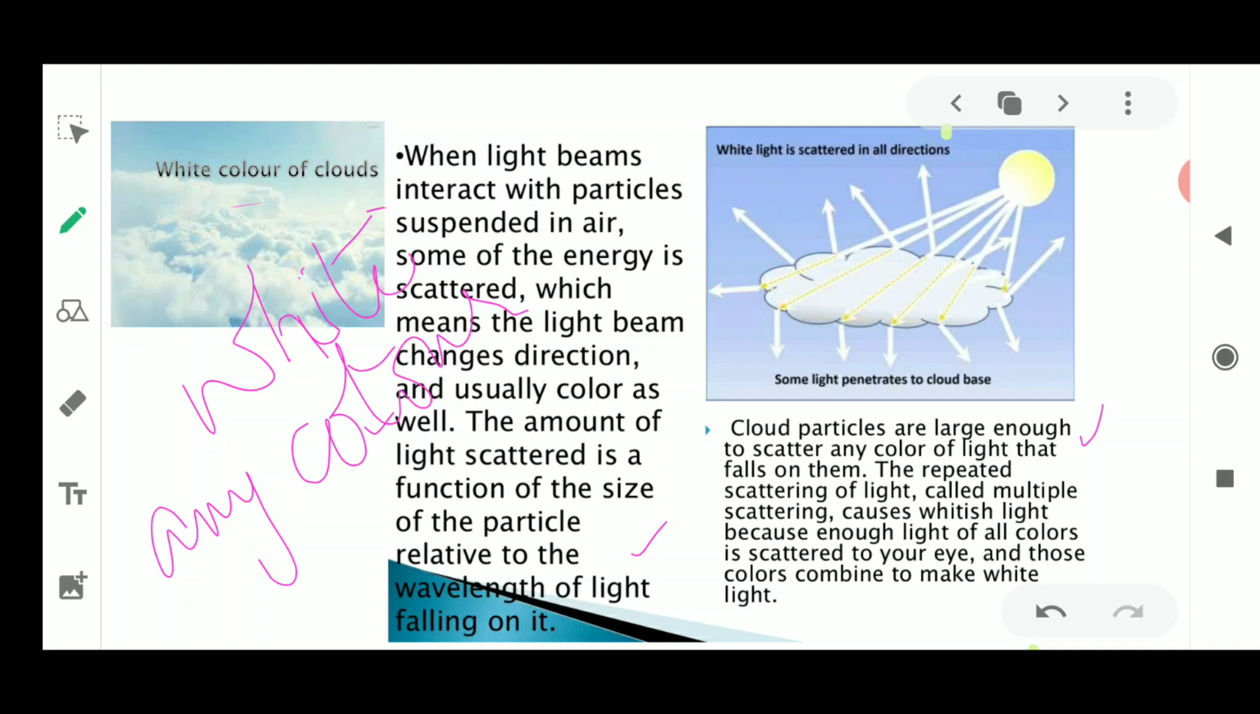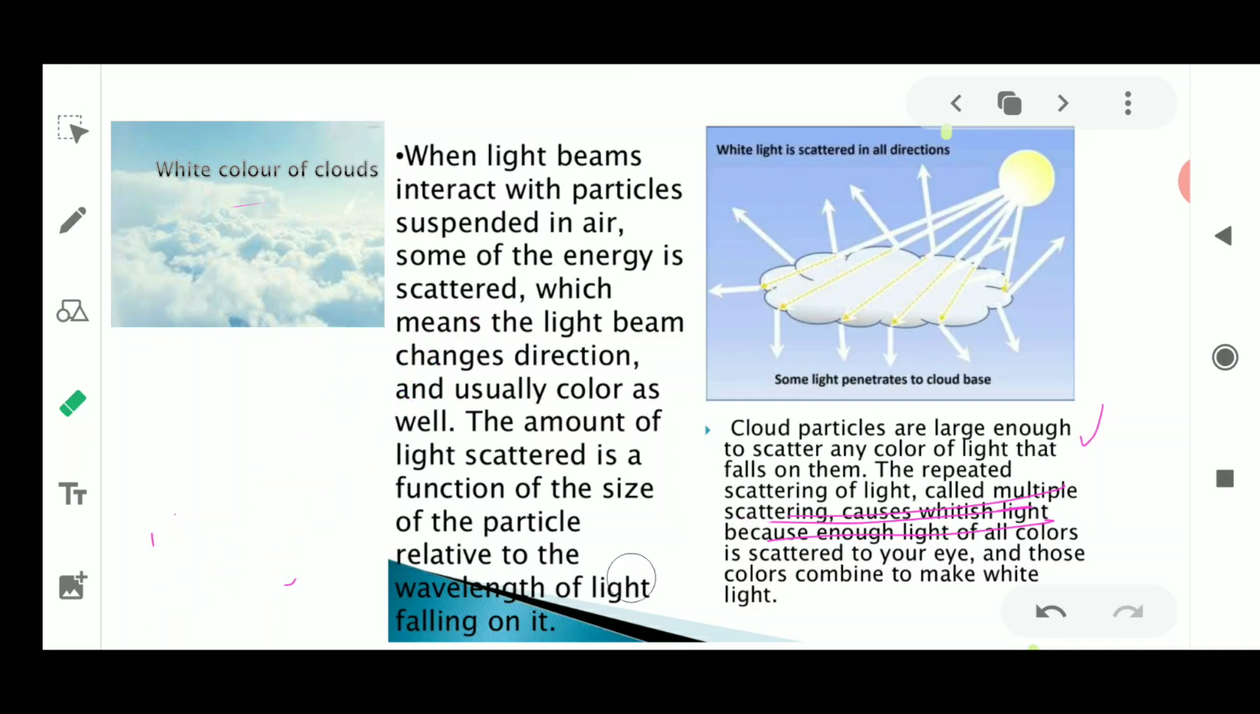Okay, so all the colors are being scattered, we are only left with the whitish color, and because of this, the cloud is going to look white in color. This light is going to scatter in all the directions, as you could see here in this diagram. And if all the colors are being scattered, we are only left with the white color.